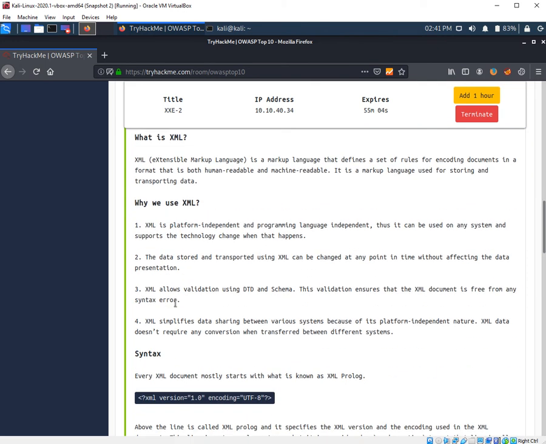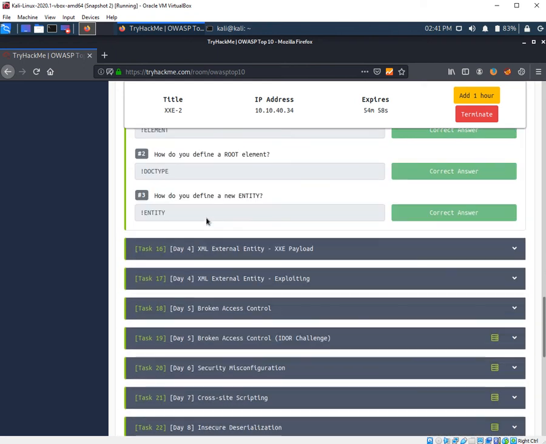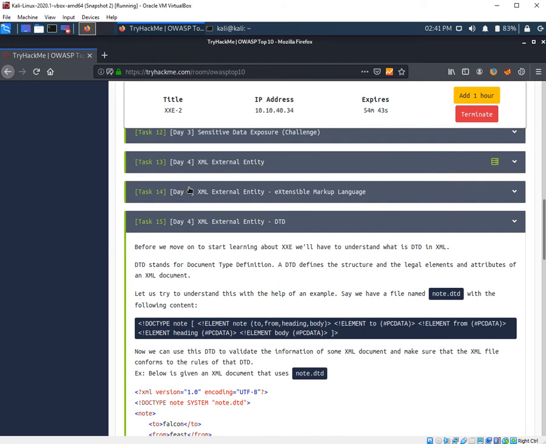XML has a property called DTD, whose full form is document type definition. It is the format for how we can write code in XML. The DTD first contains a doctype node, which is the root and must be available in any XML code, and it is followed by the element, entity, and other things. Here is the PCDATA you can see, which is parsable data. We will talk about that later.